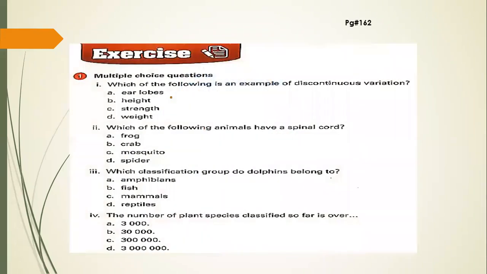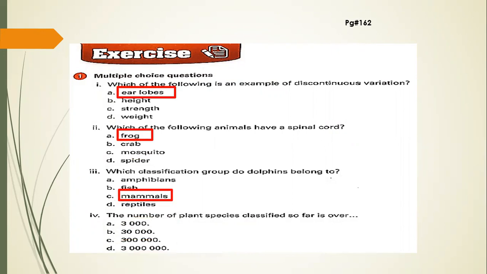So let's start from the multiple choice questions. Which of the following is an example of discontinuous variation? So the correct answer is earlobes, option A. Which of the following animals have a spinal cord? Frog, crab, mosquito, spider. So frog is an amphibian, so that has a spinal cord. Which classification group do dolphins belong to? So dolphins belong to the mammals.